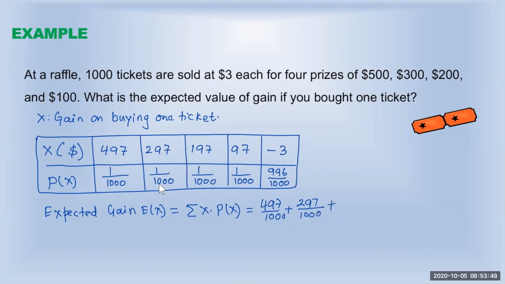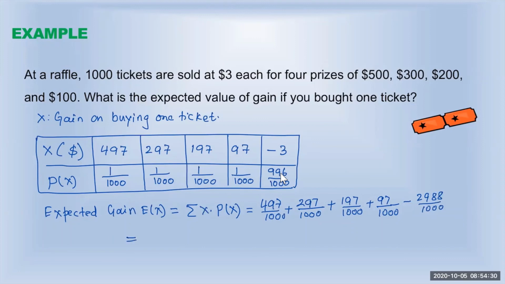Then plus the third one, 197 multiplied by 1 over 1,000, that is 197 over 1,000. Then plus 97 multiplied by 1 over 1,000, that is 97 over 1,000. And here the result will be negative, since we are multiplying negative and positive. So it will be minus, and then 3 times 996 is 2988 over 1,000.